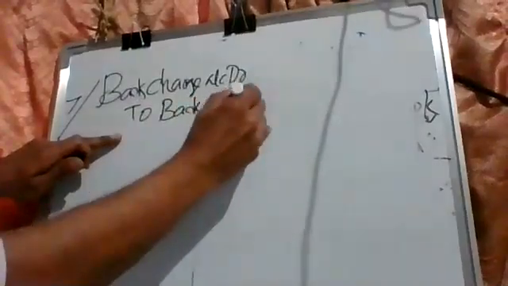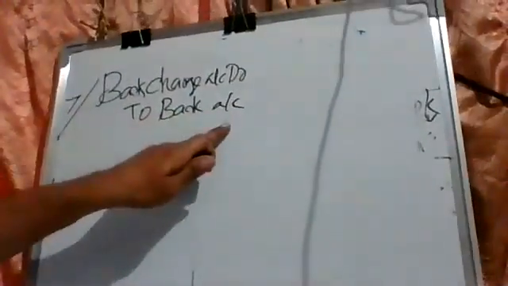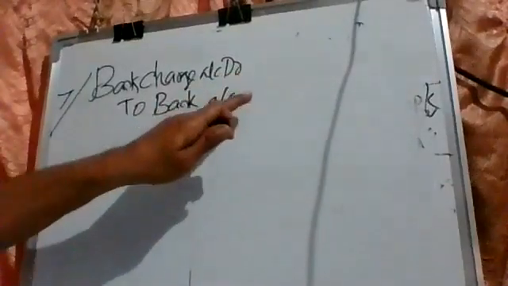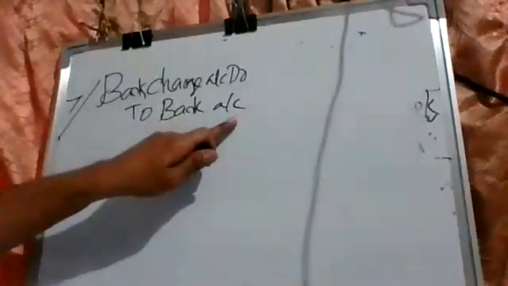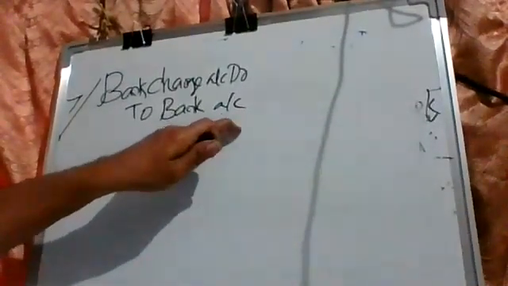Bank charge account debit to bank. Why are we crediting bank? Bank will not come to our house. All expenses and losses are debited. Why are we crediting the bank account? When the bank is charging some amount, bank people will not knock on our door. They will not come to our house. Our money is already with the bank, isn't it? They will take money from that balance. Bank will take money from that account. It's deducted from our account. Money is going, money is decreasing. Decrease in assets. Are you understanding?